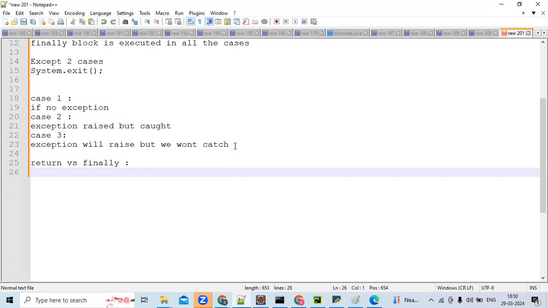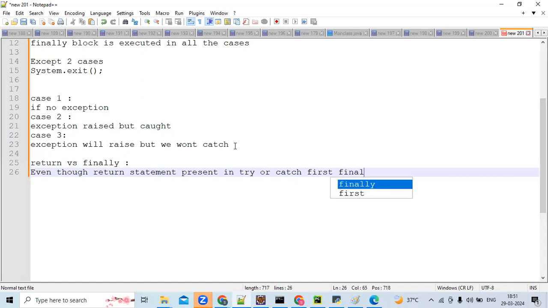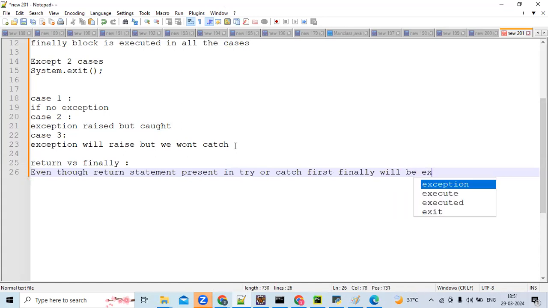Even though a return statement is present in try or catch, the finally block will be executed first.